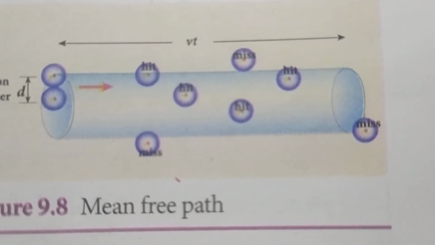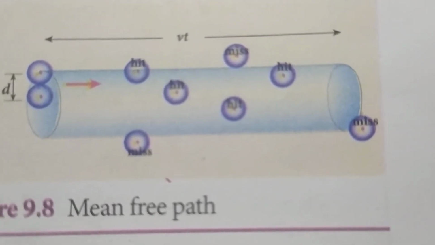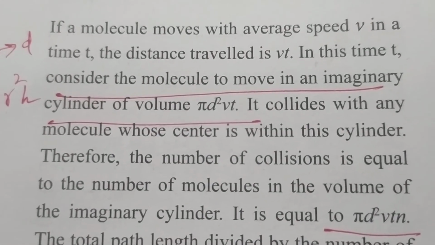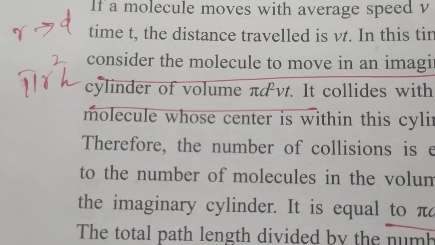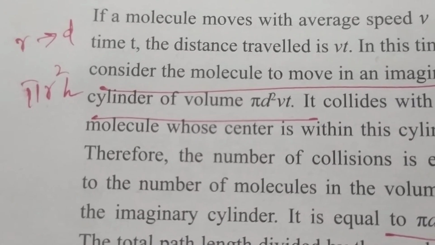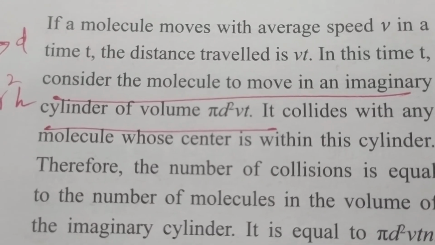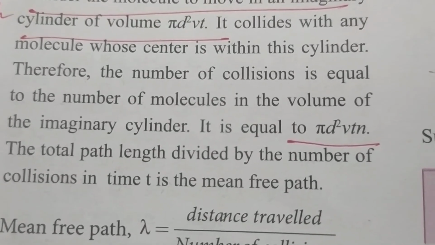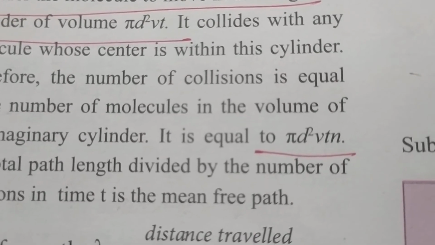Here V is the velocity and t is the time; distance is velocity into time, so the height of the cylinder is Vt. So the imaginary volume is pi d square Vt. The volume of the cylinder is pi r square h. Instead of r you write d, because the radius is equal to the diameter of the molecule, and h is equal to Vt because the distance travelled is Vt. If you consider the number of collisions equal to the number of molecules, then you multiply this by n, so you get pi d square Vt into n.